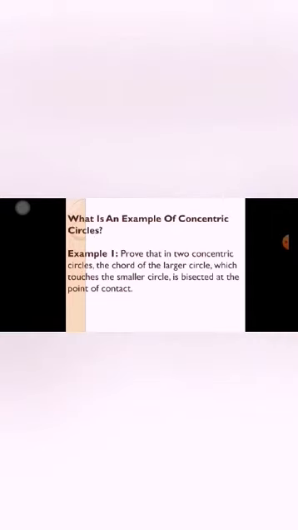What is an example of concentric circles? Example number 1. Prove that in two concentric circles, the chord of the larger circle which touches the smaller circle is bisected at the point of contact. Solution.